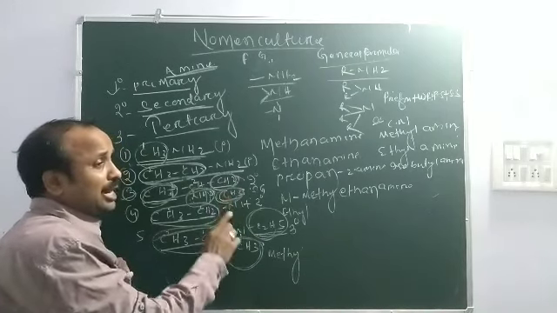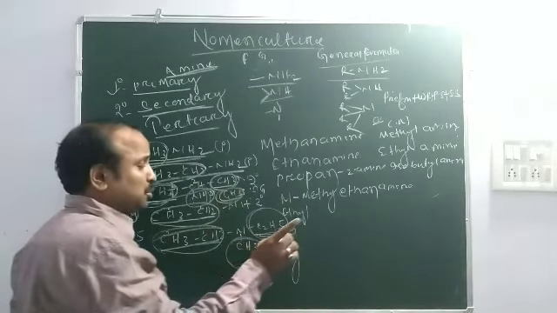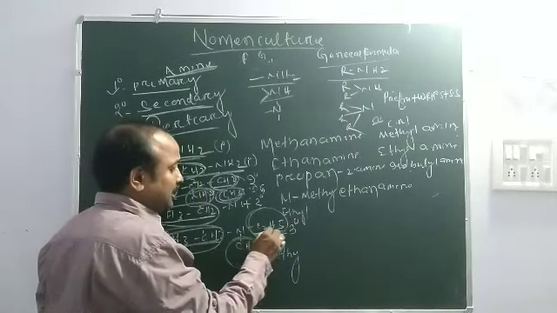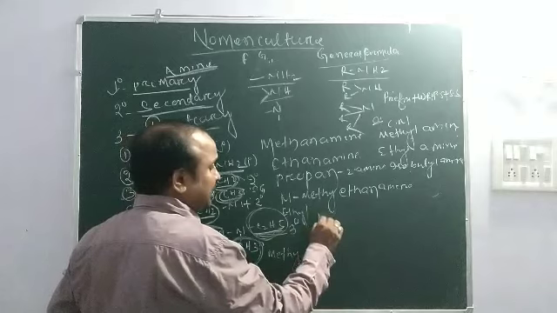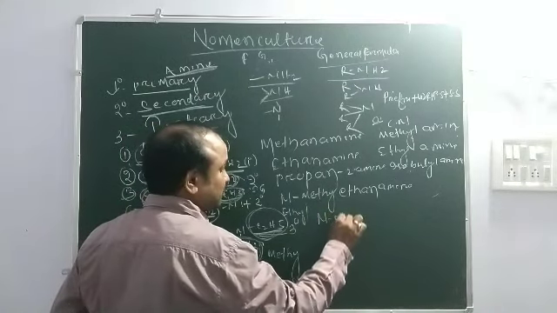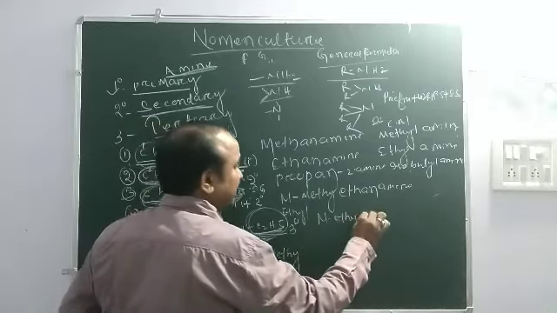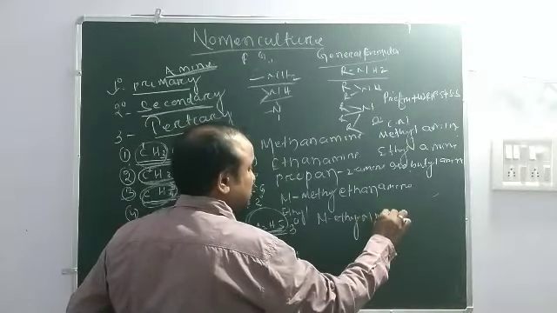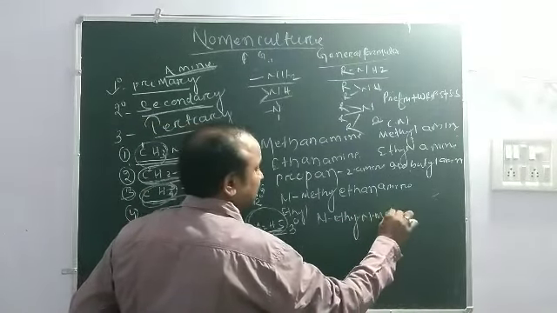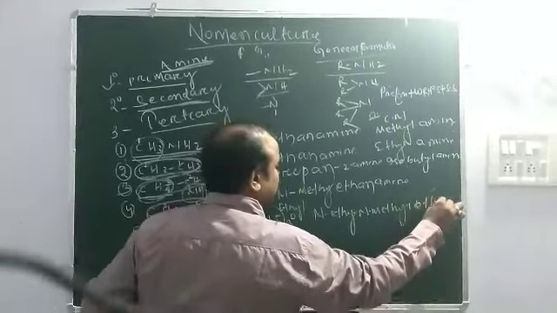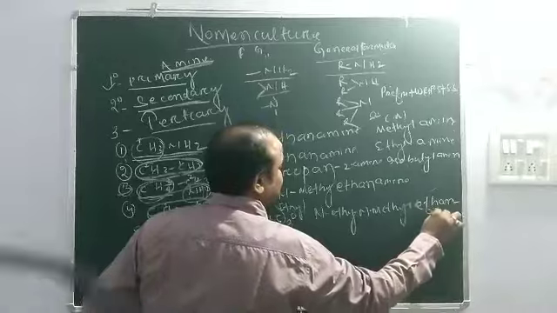So its locant is N instead of the numbers 1, 2, 3. The locant is N. Alphabetically, ethyl is written first. So N-ethyl, N-ethyl-N-methyl, ethanamine.